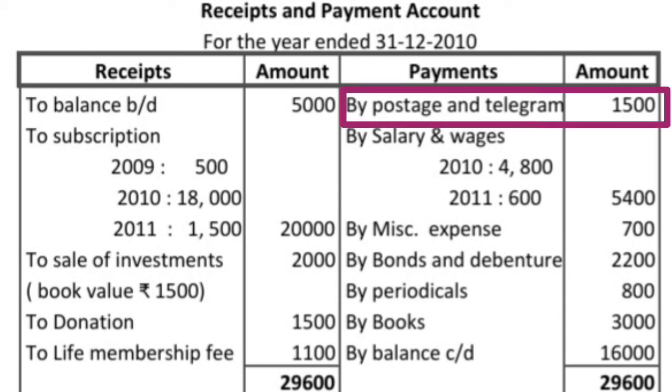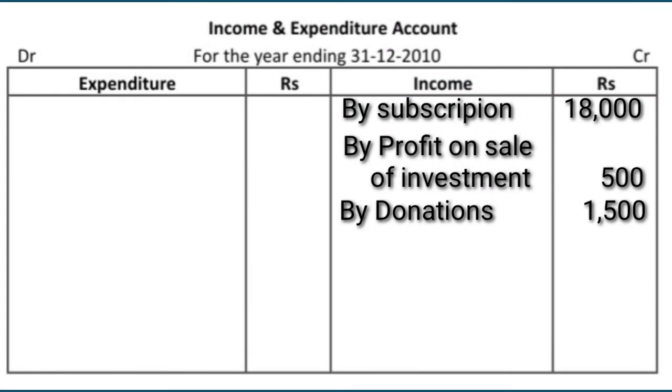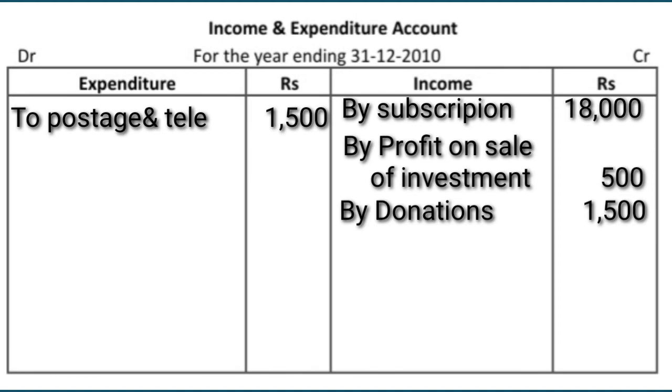The first item is postage and telegram. It is an expense. This expense we credited in the receipt and payment account. So we need to debit it in the income and expenditure account, on the expenditure side, to postage and telegram 1500.